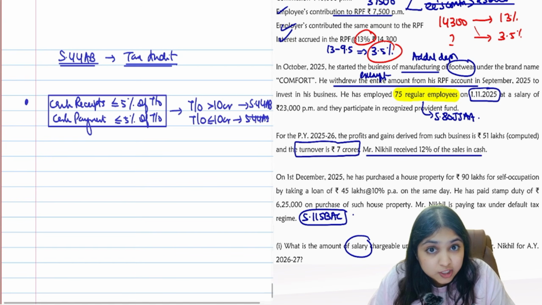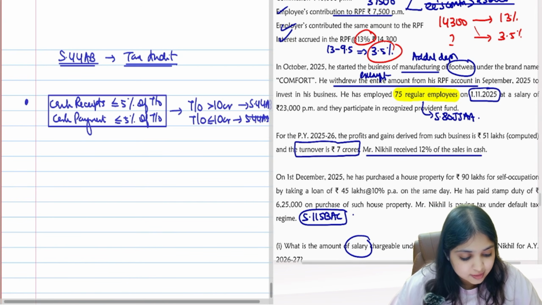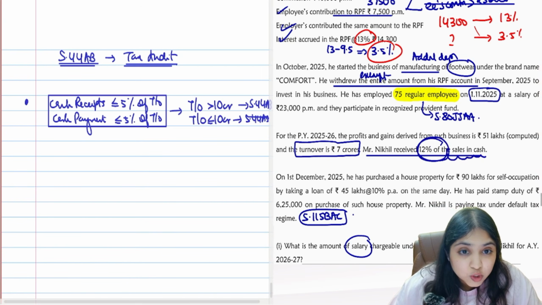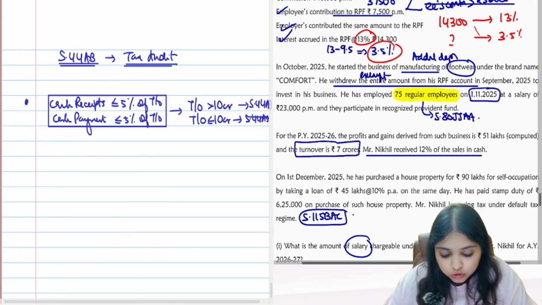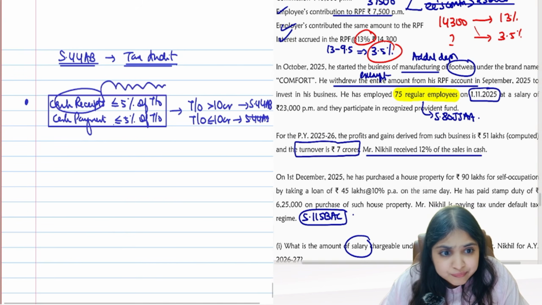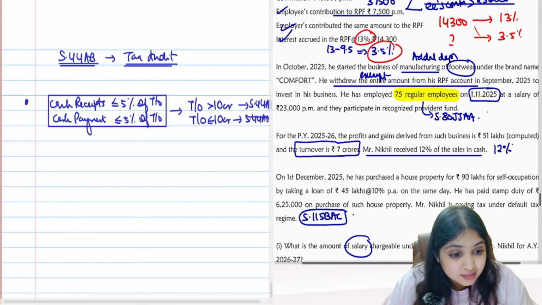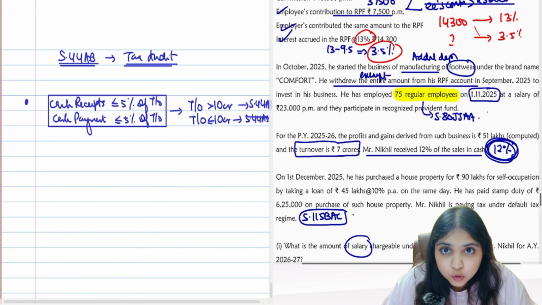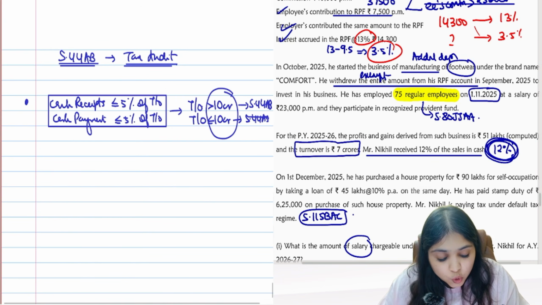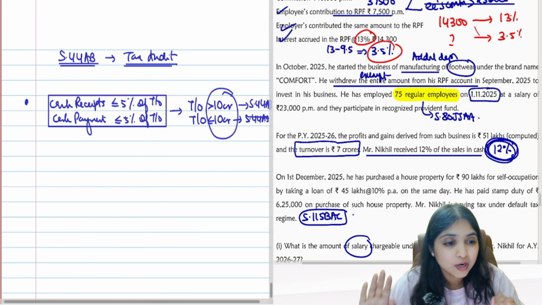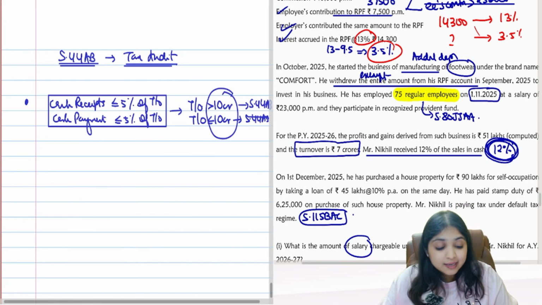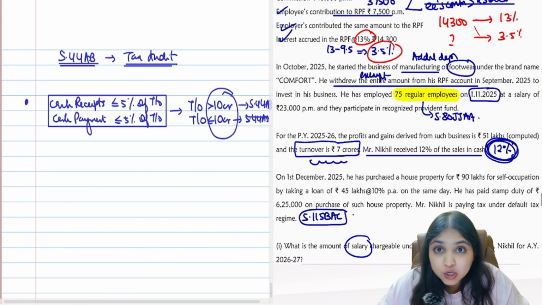Yes, you have that special situation. Here the question says he received 12% of sales in cash. So is the cash receipt within 5% of turnover? No. In this question, cash receipt is 12% of turnover. So will the 10 crore limit apply for us? The 10 crore limit will not apply for us, right? See, the turnover of the assessee is 7 crores.